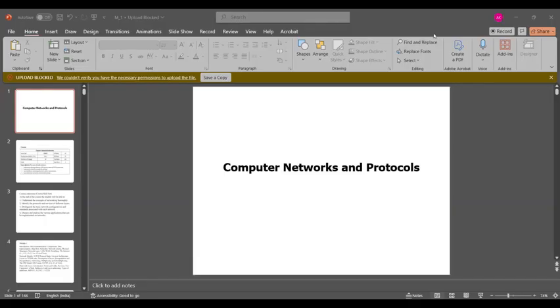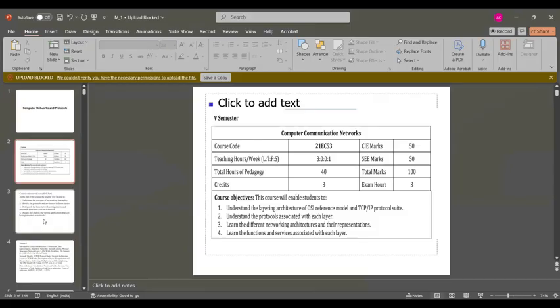Hello students, I'll be briefly covering the first module of computer networks and protocols. This is a subject that basically covers the architecture of how the internet of today's world works.